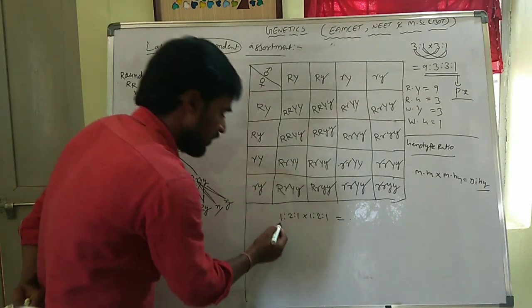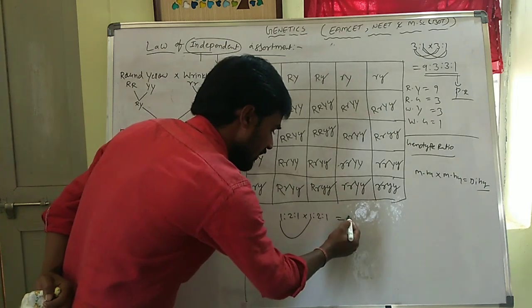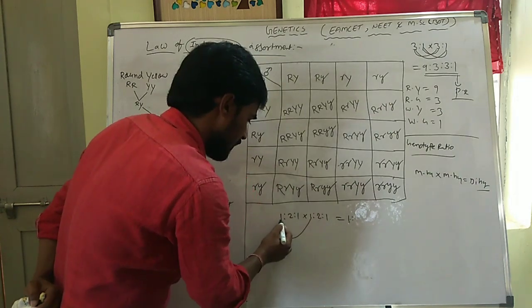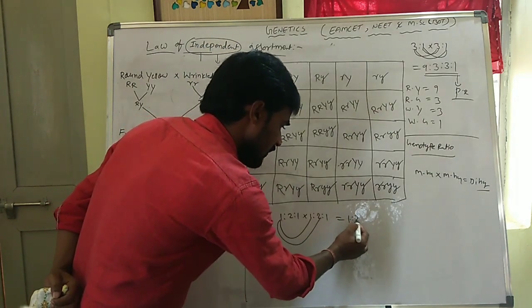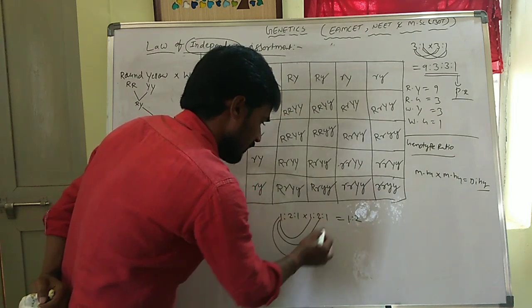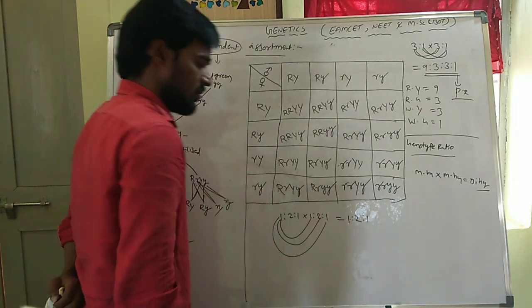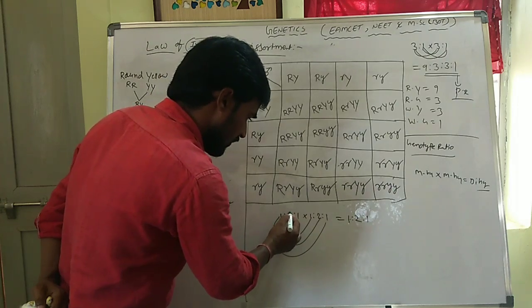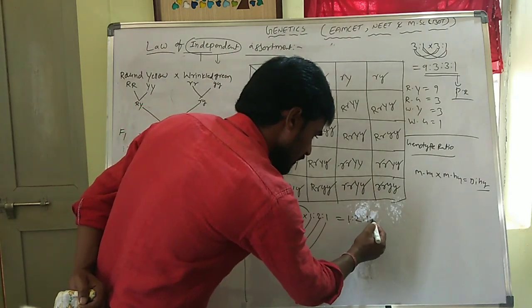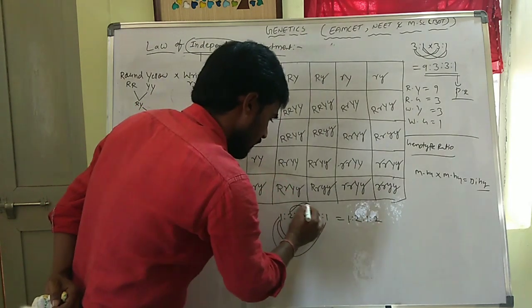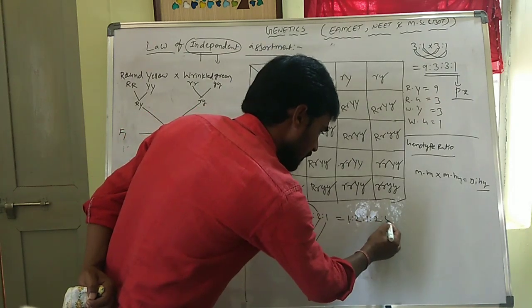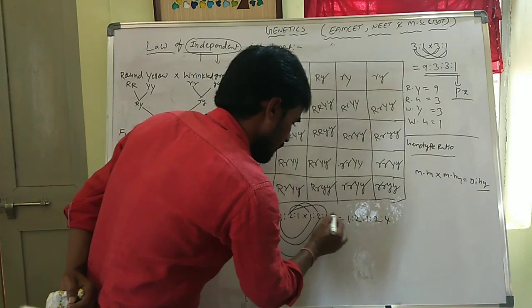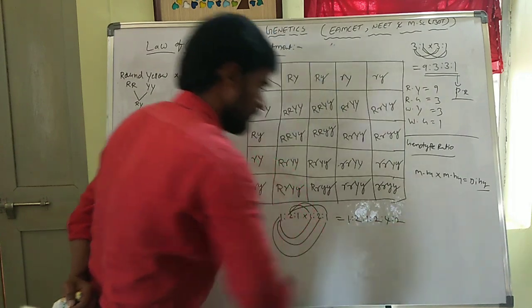What is that? 1 1 is 1, 1 2 is 2, 1 1 is 1. That gives 1:2:1. Next, 2 1s are 2, 2 2s are 4, 2 1s are 2.